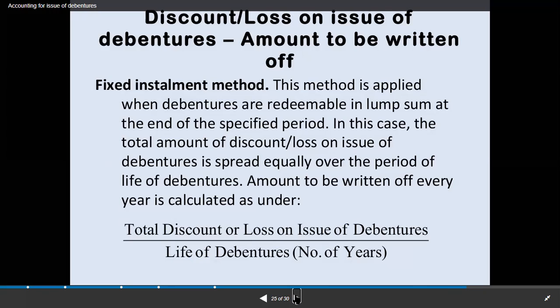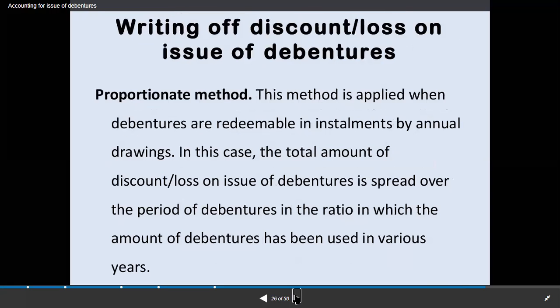So the amount to be written off every year is calculated as total discount or loss on issue of debentures divided by the life of debentures. So every year there will be an equal installment that is to be compensated as loss or discount on issue of debentures.